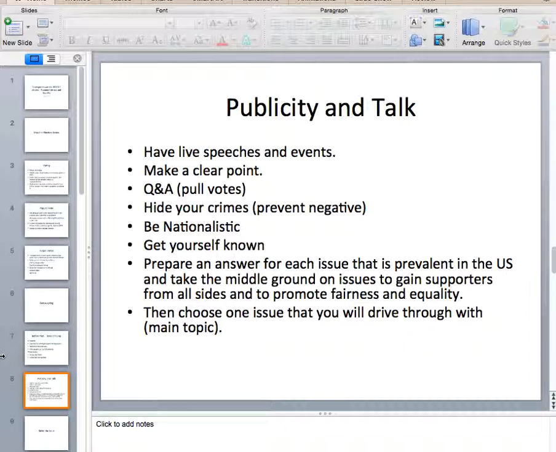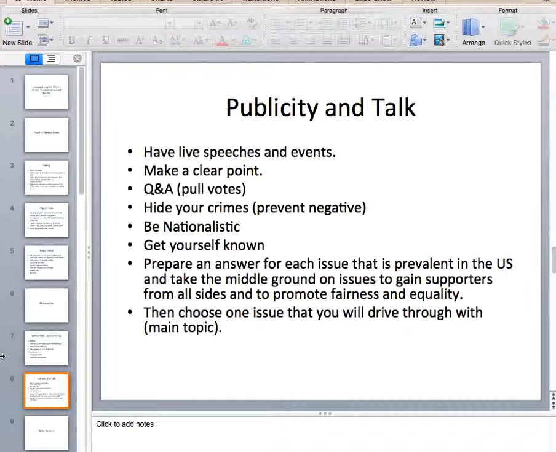And then you should always have Q and A's, question and answers, where you can also try to answer people's questions so you can pull them into your side. You should also always hide your crimes because people can take advantage of that, and be very nationalistic because that means everyone will think of you as a person whose best interest lies in the country.